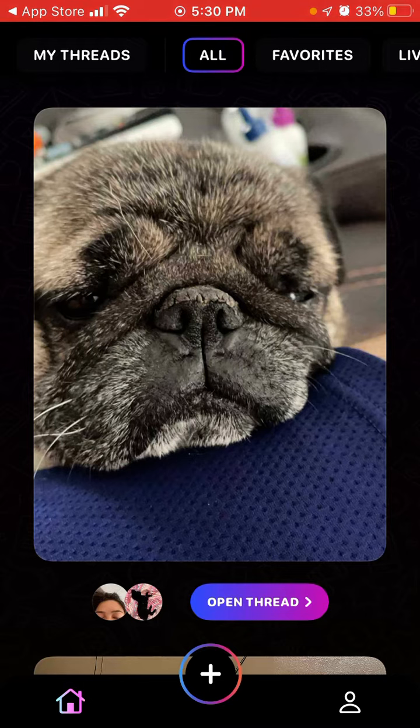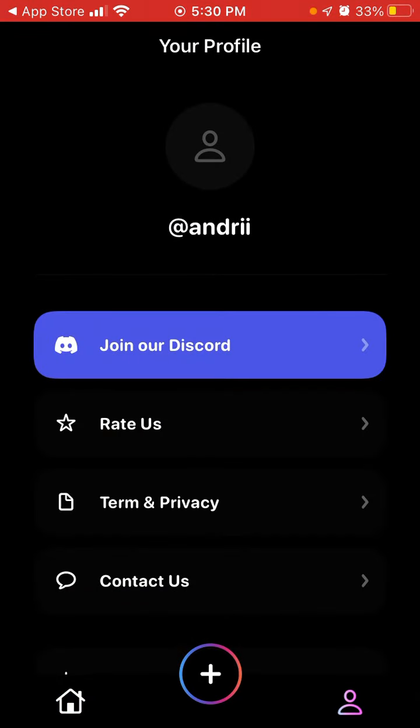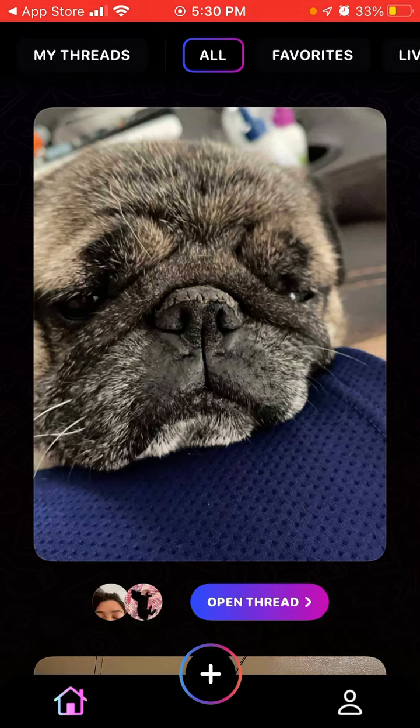So this is the app. You can just open it up. To create an account, you just need to enter your phone number and reserve a username. Currently, you can reserve some pretty cool usernames. I just entered my first name and it's available, so that's pretty cool.